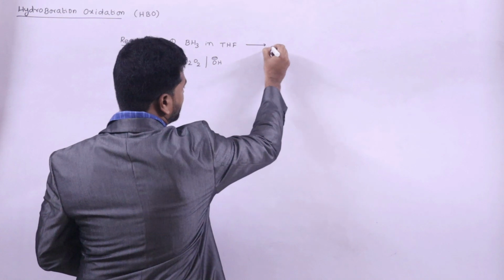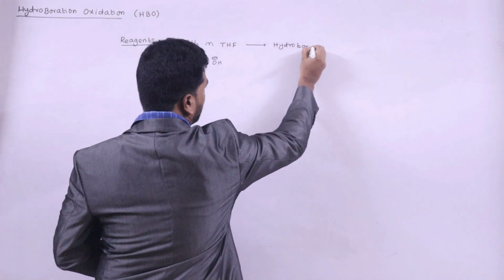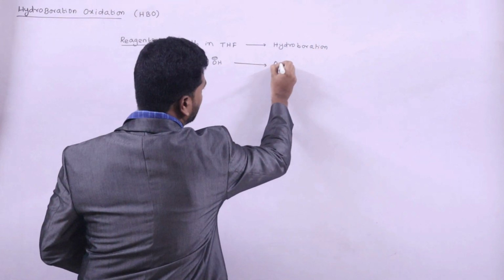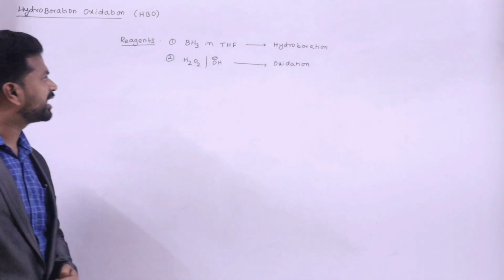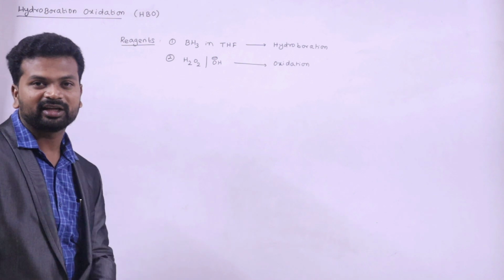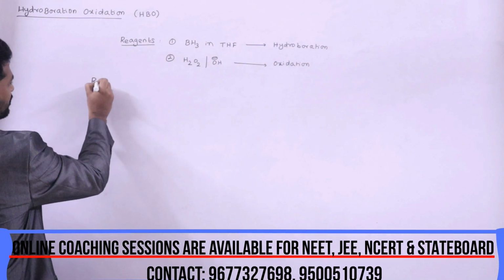So this reagent is useful for hydroboration and hydrogen peroxide is useful for oxidation. That's why we named this reaction as hydroboration oxidation. So now let us see the reaction related to the hydroboration oxidation.